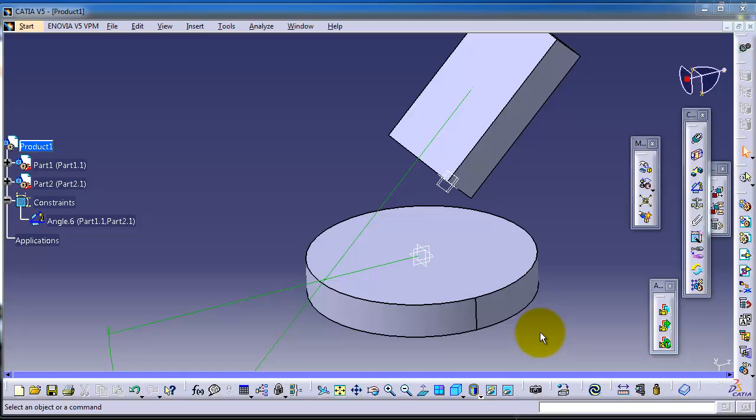Tutorial 87 in assembly for CATIA. In this tutorial we're going to take the next constraint tool, the fix constraint or fix component, the anchor icon here,